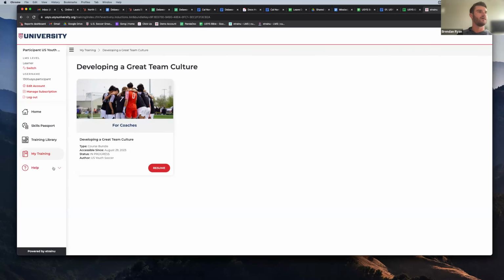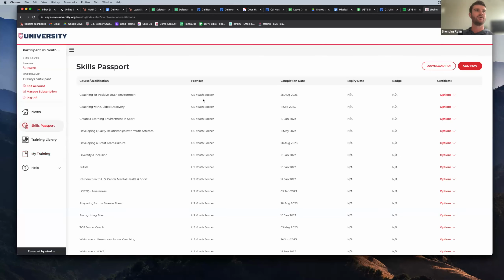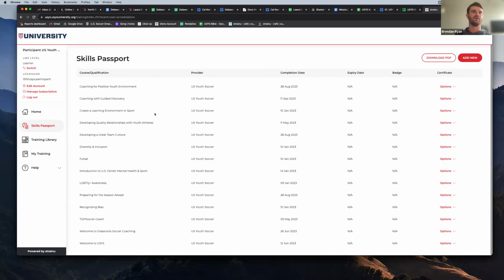All right, perfect. And then the skills passport up here is kind of your tracker, if you will. So it'll show all the courses here, and then you'll get a certificate. So like if it's something that they actually need to be certified in, we can do a special branded certificate. Right now it's just all branded with USYS, but we can obviously change that to North Carolina Youth Soccer.